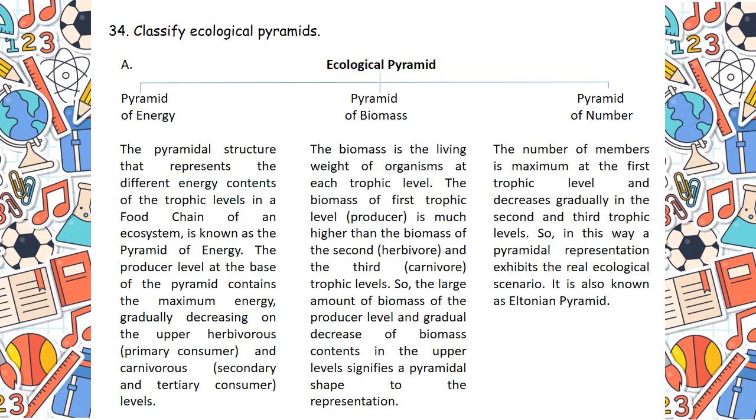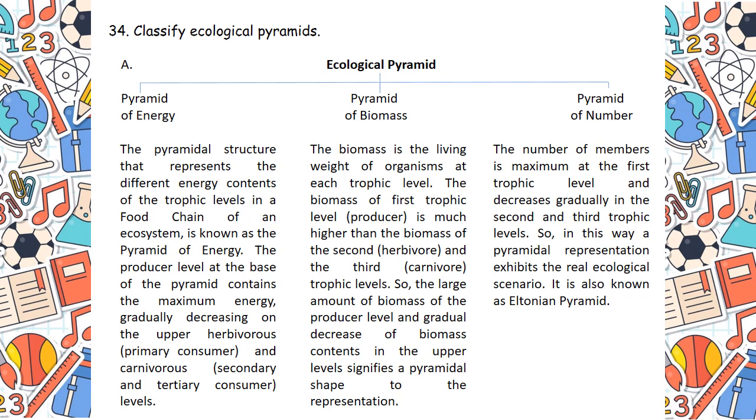Now, lastly, the pyramid of number. The number of members is maximum at the first trophic level and decreases gradually in the second and third trophic levels. So in this way, a pyramidal representation exhibits the real ecological scenario. It is also known as Iltonian pyramid.